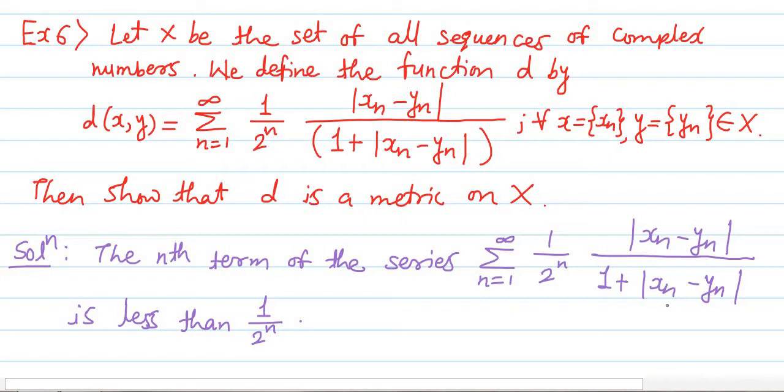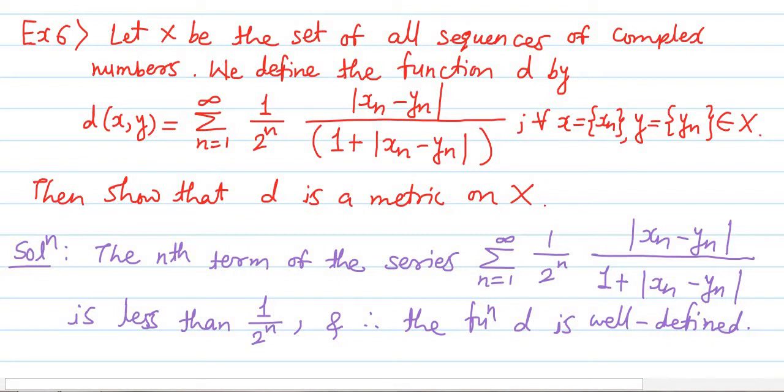As the denominator is greater than the numerator, the value of this factor is less than or equal to 1, and therefore the nth term of this given series is less than 1 upon 2 raised to n, and therefore the function d is well defined.